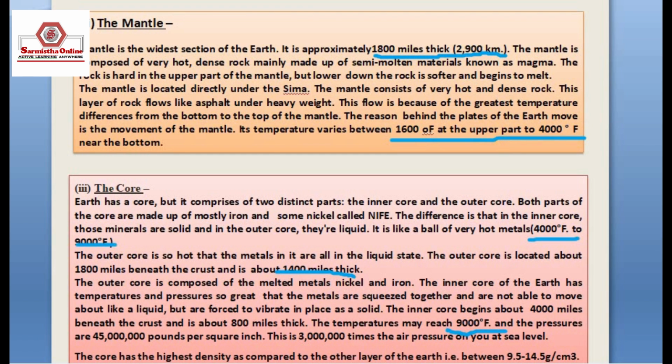The temperatures may reach 9000 degrees Fahrenheit and the pressure is 45 lakh pounds per square inch. This is 3 lakh times the air pressure on you at sea level. The core has the highest density compared to the other layers of the earth, between 9.5 to 14.5 gram per centimeter cube.